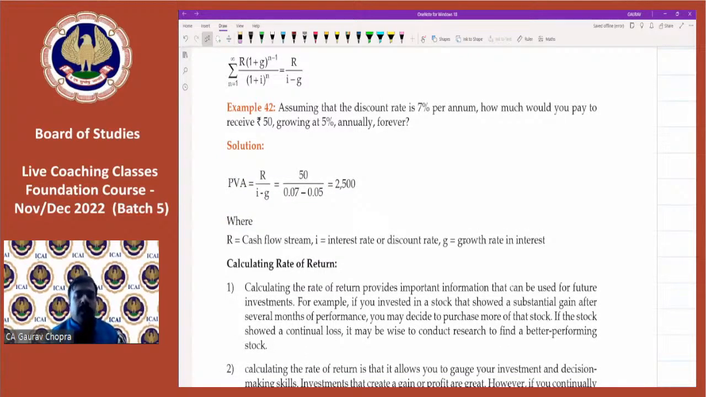Now the next one. There is one modification in the next question. Assuming that the discount rate is 7%, how much would you pay to receive rupees 50 growing at 5% annually forever? So here there is one growth rate which is additional, because you think that 50 rupees will be too less.